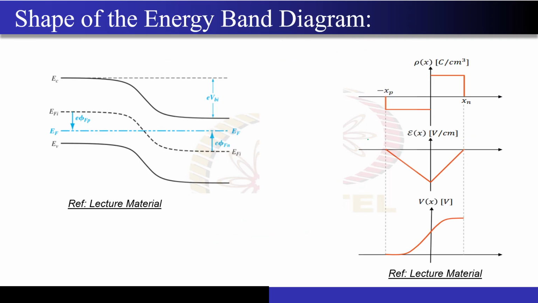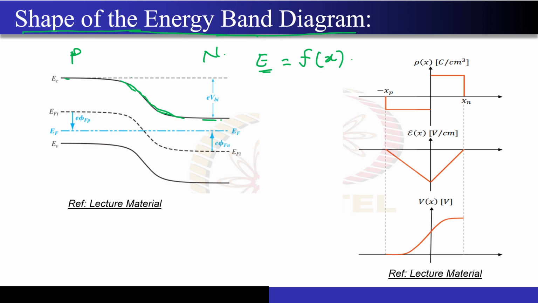Now the next question is for you guys. We will now investigate the shape of this energy band diagram. What is the need to evaluate the shape of the energy band diagram? You will understand this in the next two or three slides. So what did we see over here? This side is P, this side is N. My question is, you are seeing some kind of variation, right? That is, this energy band diagram is some kind of function of distance. Correct?